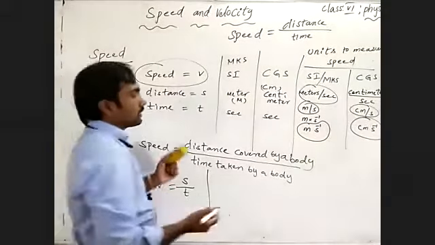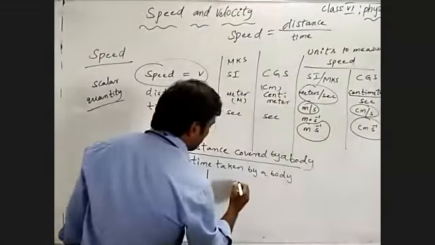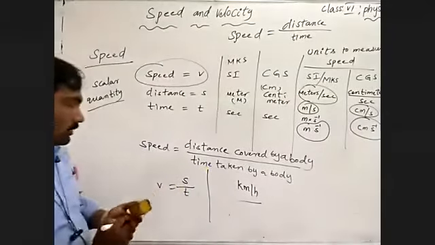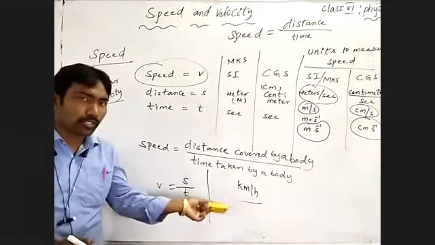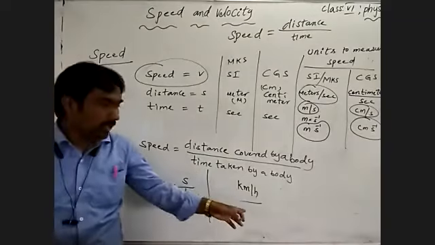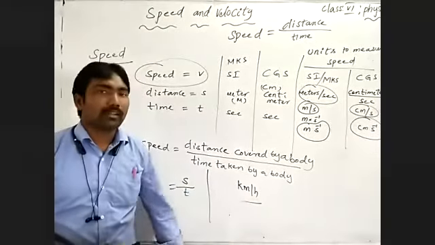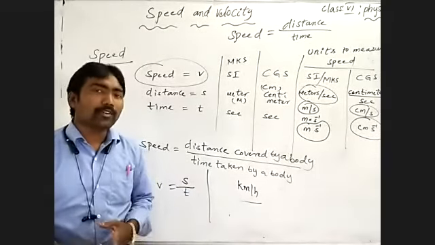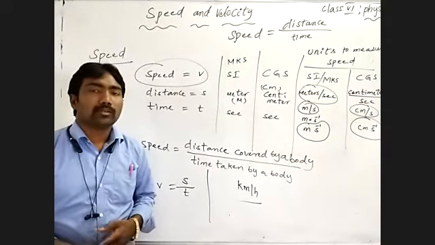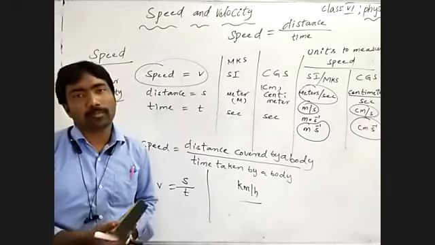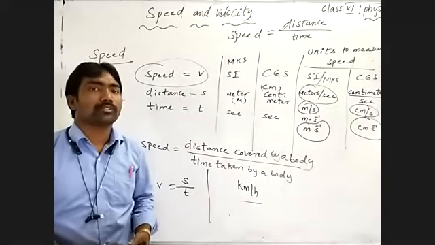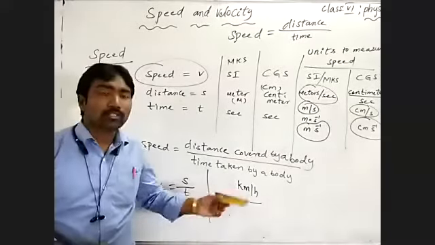Before, we wrote kilometer per hour. It is a huge unit to measure speed, a large value. We can convert kilometer per hour to meter per second, and meter per second to kilometer per hour, by mathematical conversion, to go from one quantity to another.